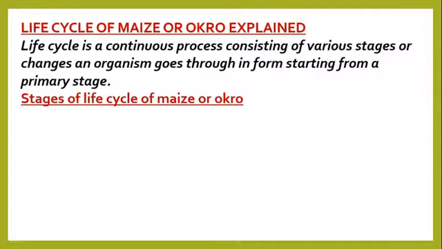From the time of germination of seed through to maturity, and then bearing of fruit and seeds. And the process is repeated when the seeds germinate. So that is the life cycle we want to look at for maize or okra. But today we'd like to touch on two of such stages.